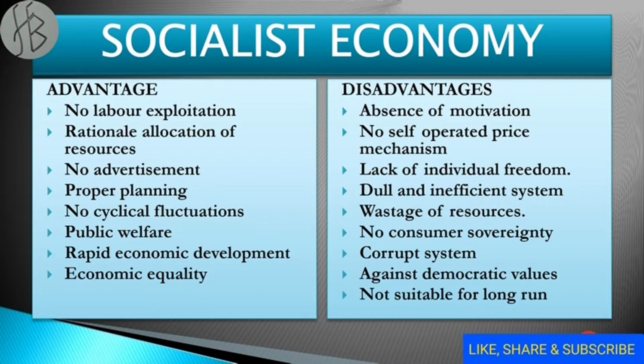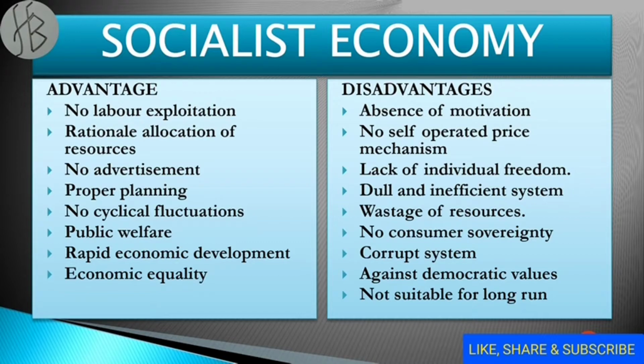Next point is dull and inefficient system. Dull and inefficient system means again when there is no motivation in the employees or in the citizens, there is a lack of freedom, no accountability is there, no transparency is there. It all leads to a dull and inefficient system because no competition, people have no direct incentives, absence of profit, the merits and the abilities of citizens are also ignored. So there is a dull and inefficient system.